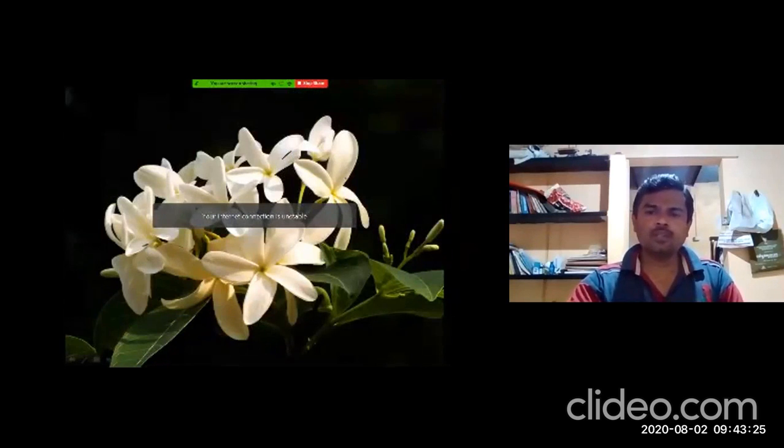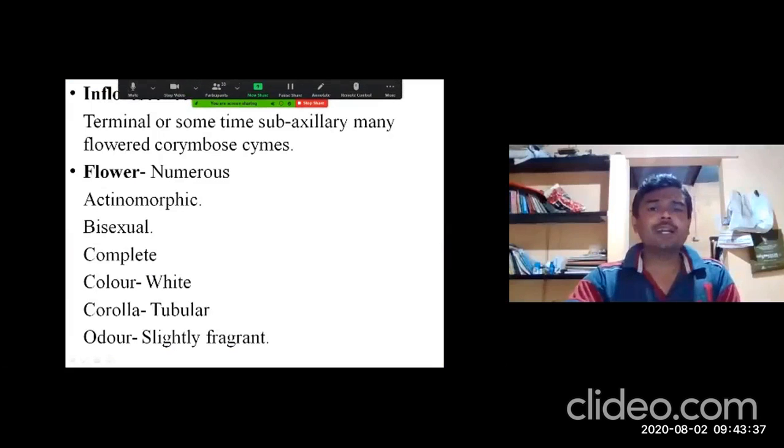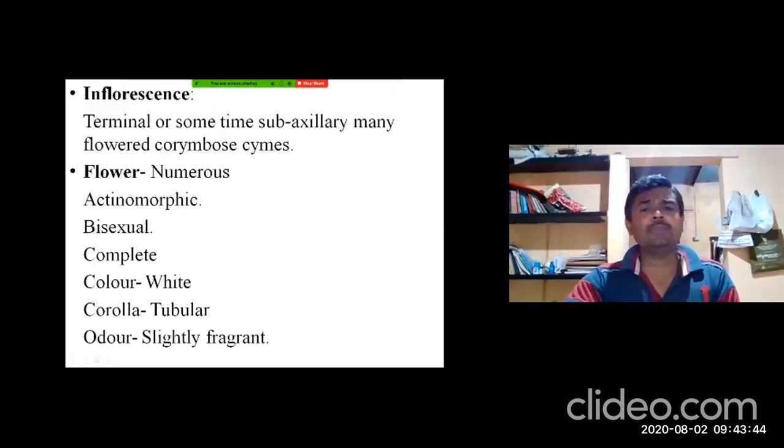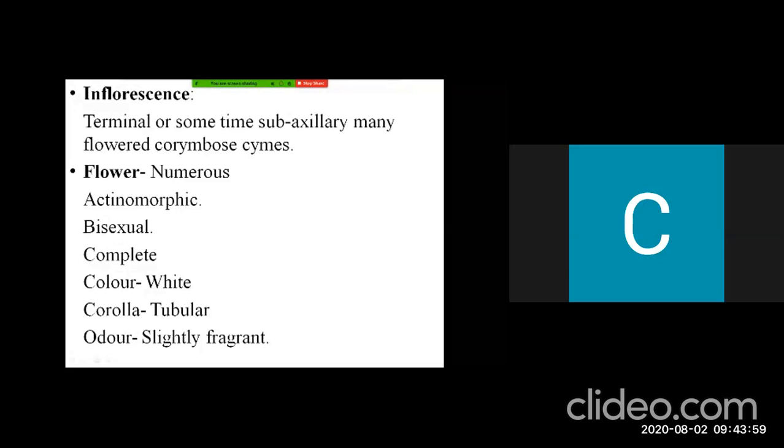So these are all the pictures of Punkutaja flowers, white Girimallika. The inflorescences are terminal at the end of the branches, or sometimes sub-axillary, but most of the time the flowers are terminal at the end of the branches, many flowered corymbose cyme. So please remember this word. The type of inflorescence is corymbose cyme inflorescence, as in case